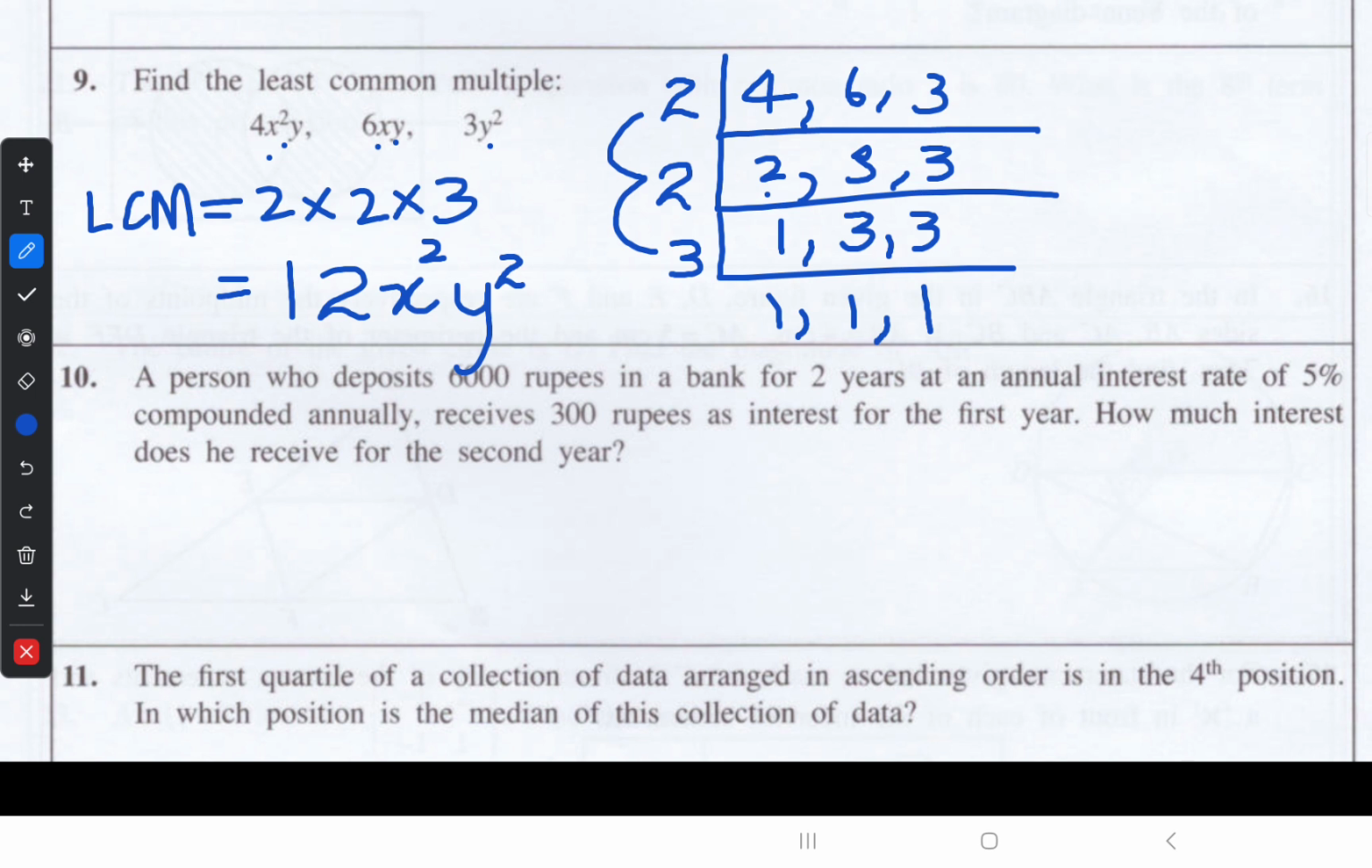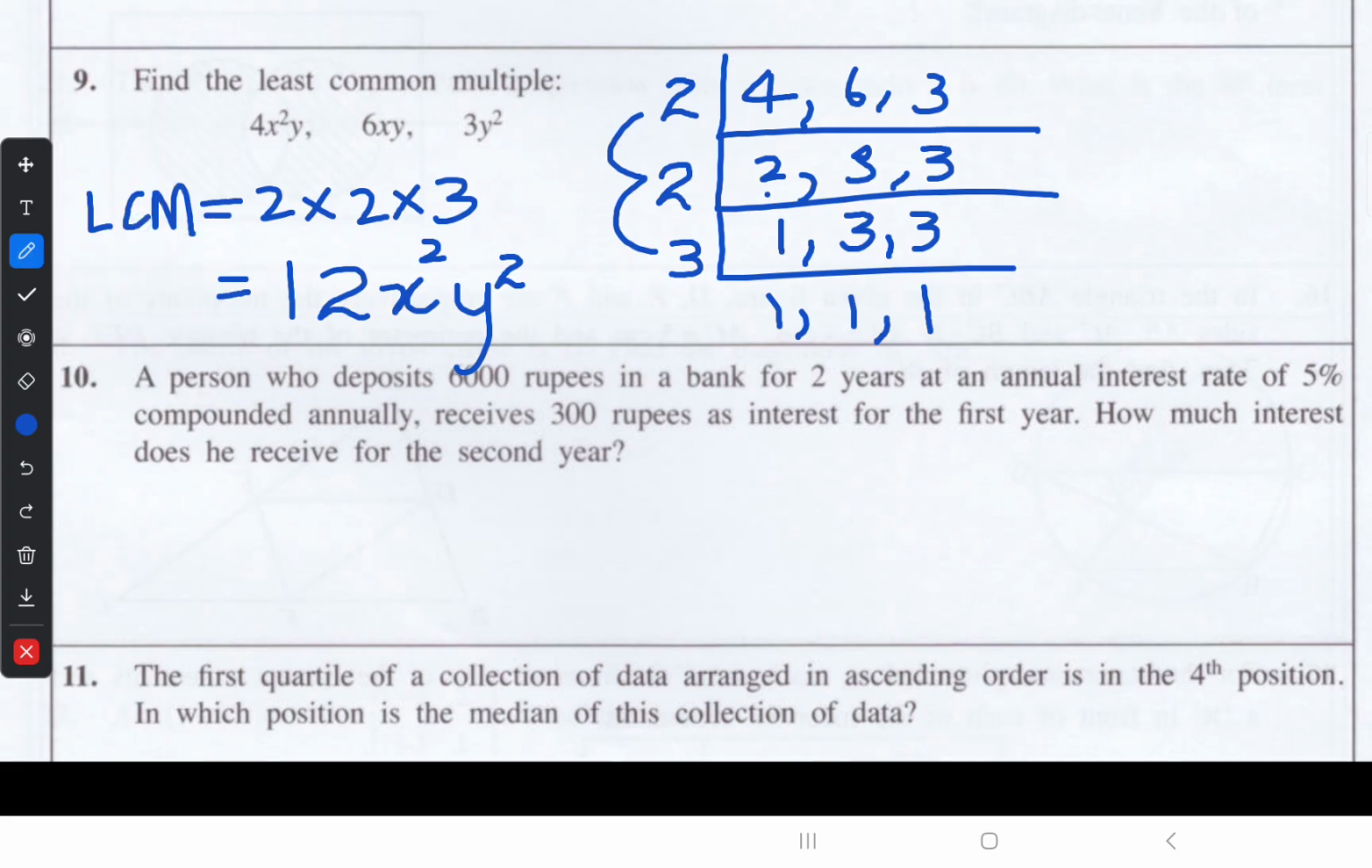But don't get confused with the variables. Don't use variables while you are finding the LCM of the numbers. First find your LCM for the numbers, then find the highest index for the given variables. That is the easiest method.